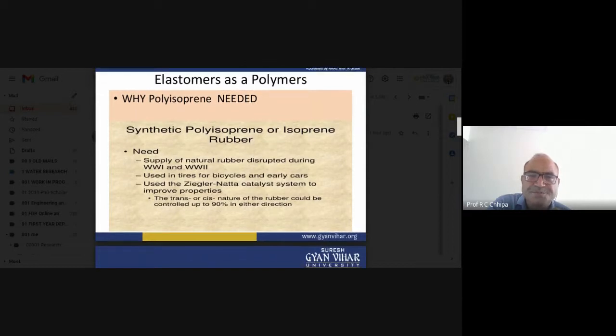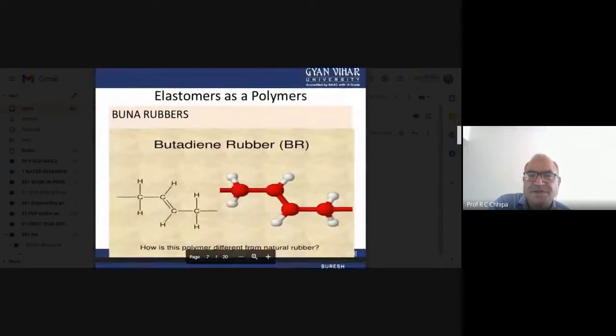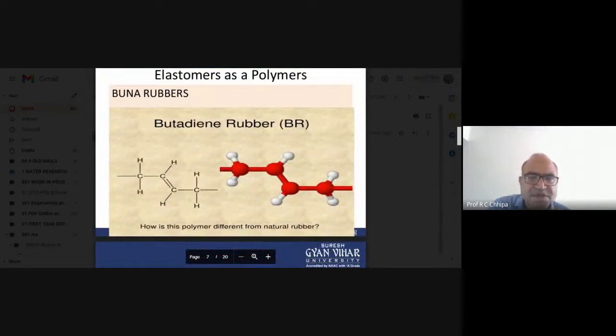Therefore, synthetic rubbers are most important. Here we can see butadiene rubber, which is part of the artificial rubber. One, two, three, four: all of you can see that 1,3-butadiene undergoes the process of polymerization. So how is this polymer different from natural rubber?